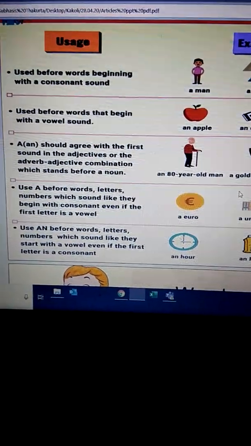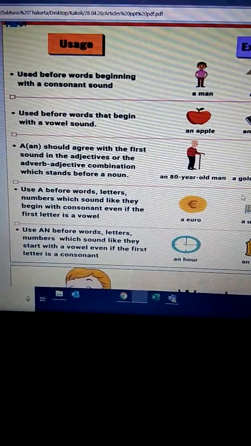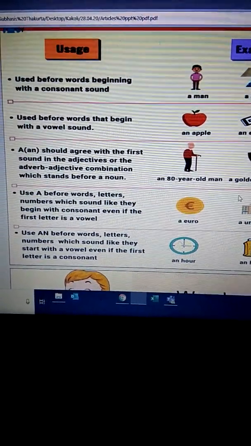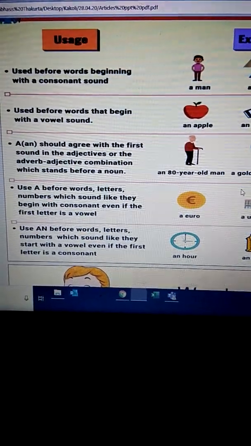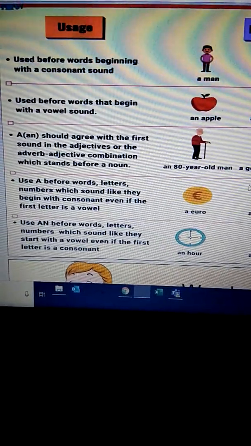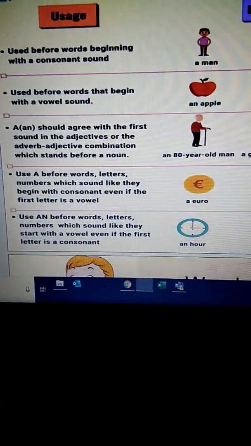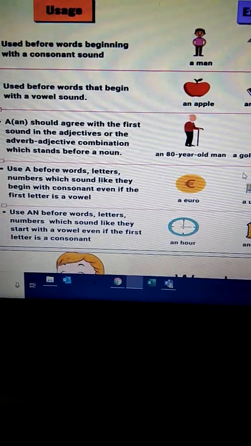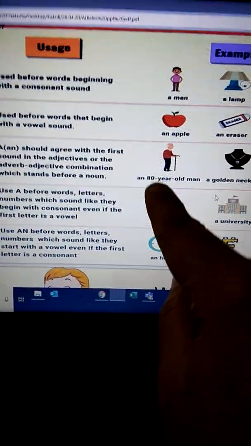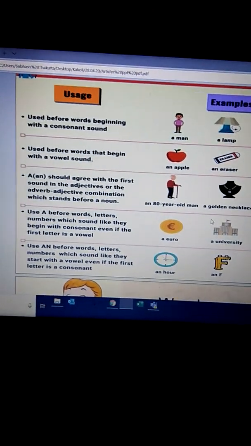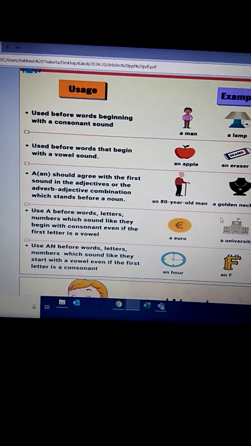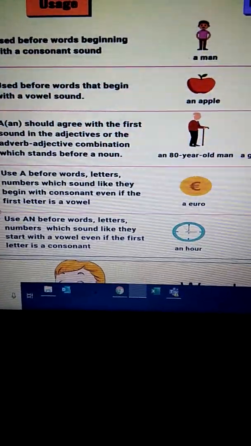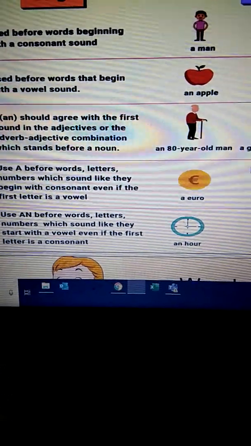See. So we already know that a is used before the words which start with a consonant sound and an is used before the words which start with a vowel sound. A should agree with the first sound in the adjective or the adverb-adjective combination which stands before a noun. So the first sound that you hear, it might be an adjective or it might be an adverb-adjective combination. So that is the one with which you use the article a or an.